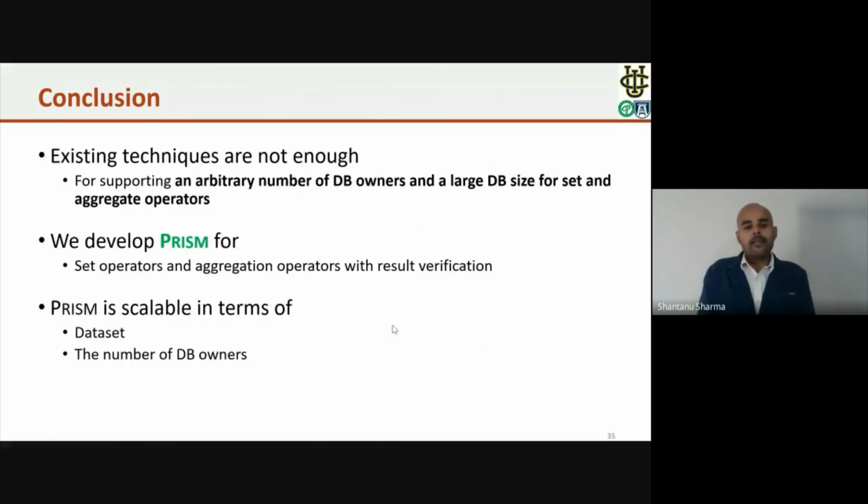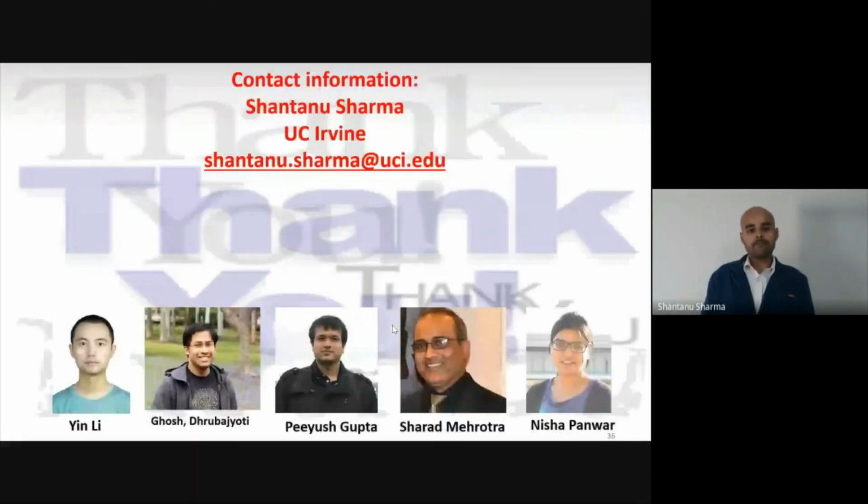Finally, we discussed three things. First, I showed you that existing techniques are not able to execute set operations and aggregation operations over an arbitrary number of DB owners. They consider only a small number of DB owners. Moreover, they cannot deal with a large size of data set. In order to address these problems, we developed a prototype that we call Prism, and Prism supports set operators as I showed you, and aggregate operators such as count, sum, max, min, and median. And for each operator, we support a result verification mechanism. Our Prism is scalable in terms of large data sets, as well as it can handle a large number of DB owners. Thank you very much.